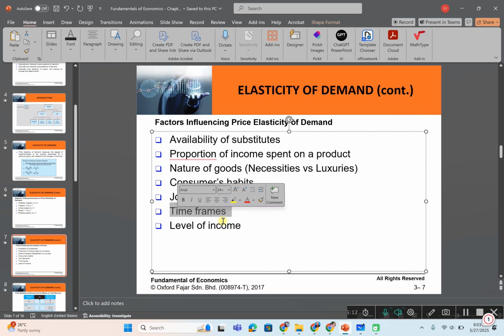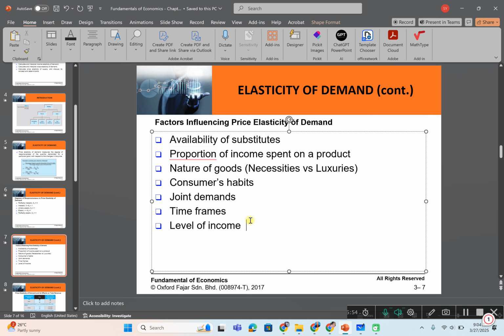Time frame. Remember I talked about COVID-19, March 2019, and now. During 2019, there was a pandemic, right? So people would buy masks even though the price was expensive. But now, in 2025, due to the time frame, there are a lot of suppliers that produce or sell masks. So in the short term, demand tends to be more inelastic because it may take time for a price change to become known for a consumer to respond to it.